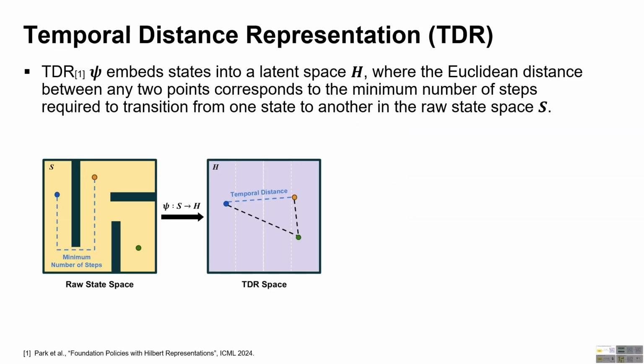Let's start with the first key idea, temporal distance representation. Recent work proposed a method to learn a TDR from offline datasets for reinforcement learning. In this representation space, the Euclidean distance between two embedded states corresponds to the minimum number of steps required to transition between them in the original state space.